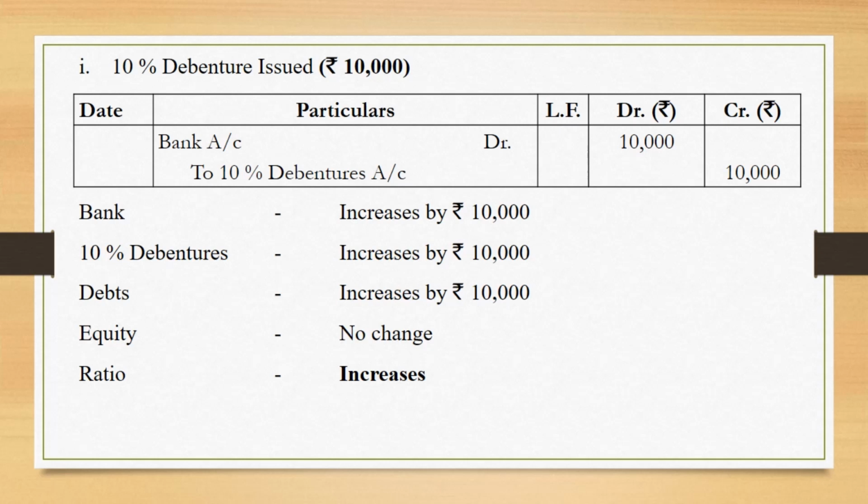Bank balance is a current asset. Being current asset, it is not going to affect the debts or the equity. So basically equity remains unchanged. So debts increases by 10,000, equity no change. So basically numerator increases, and because the numerator increases, ratio also increases.